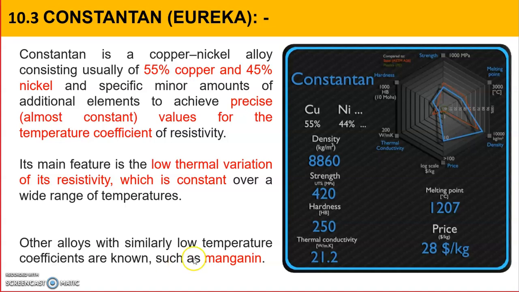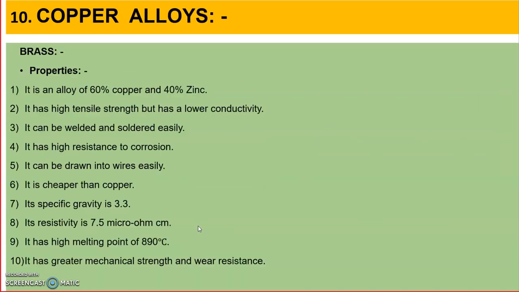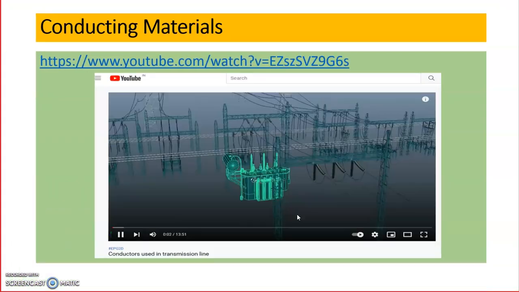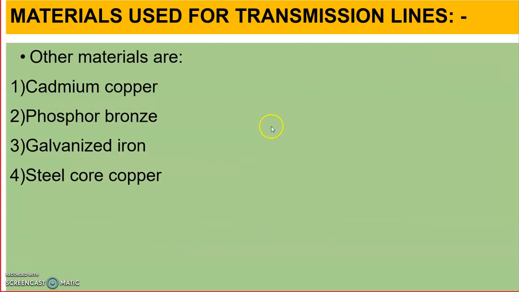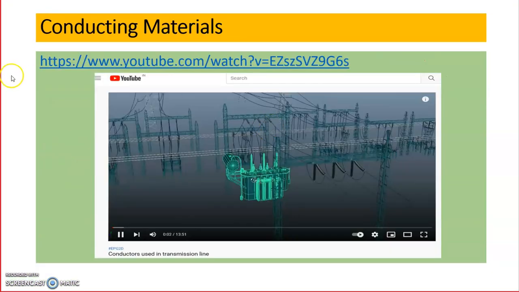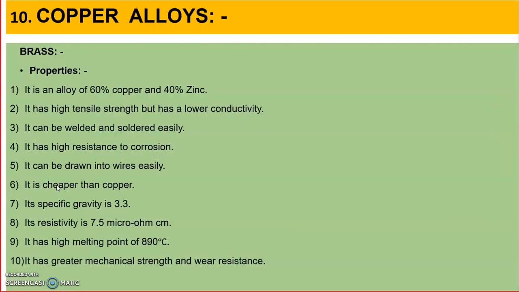In the last lecture, we started discussing various conducting materials used for transmission lines. We discussed aluminum conductor with steel reinforcement, the ACSR conductor. Then we discussed why ACSR conductor is used for transmission lines, what is meant by sag and span, and how it is advantageous to use ACSR in overhead transmission lines. I have shown you these YouTube videos also to visualize whatever we discussed.